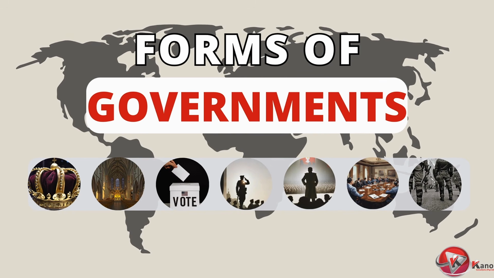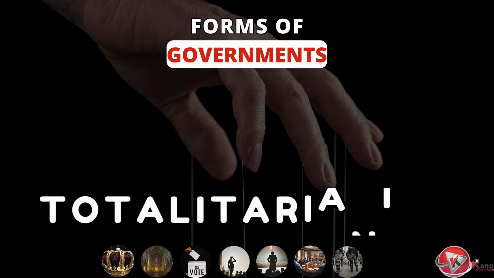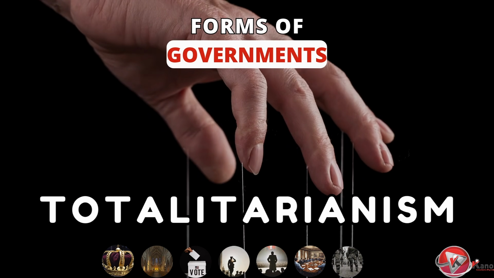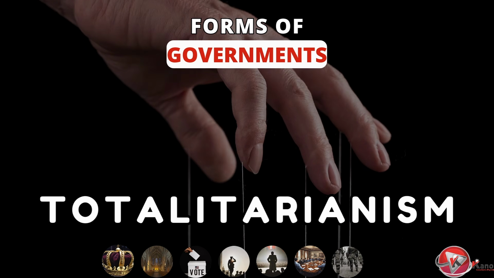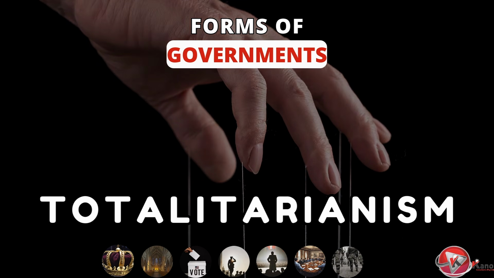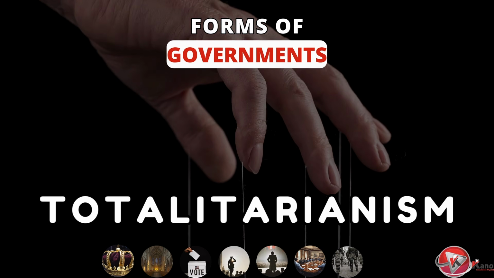Now, let's get back to our other forms of government by explaining totalitarianism. Totalitarianism is a form of government and a political system that prohibits all opposition parties, outlaws individual and group opposition to the state and its claims, as well as exercises an extremely high if not complete degree of control and regulation over the public and their private lives.